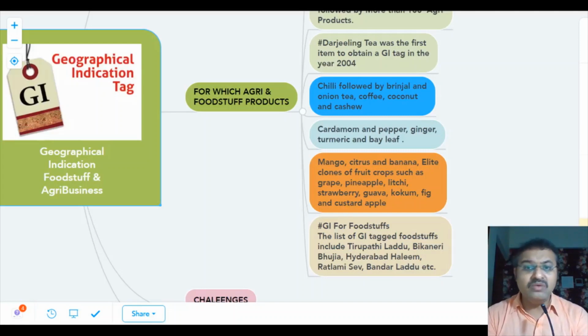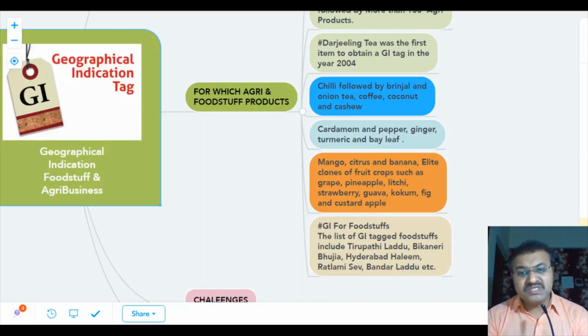These are all products which have been allotted the GI tag by the authority. If you see a specific crop like custard apple, it has its own quality, and it is grown in the Marathwada area in Maharashtra.